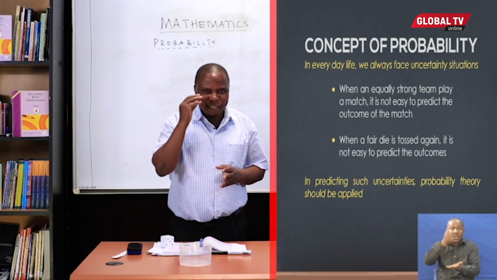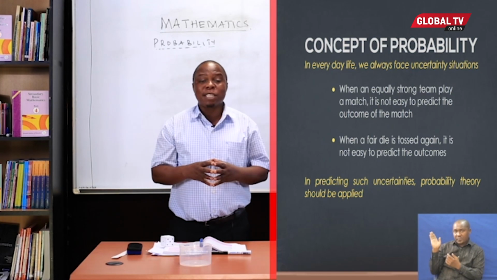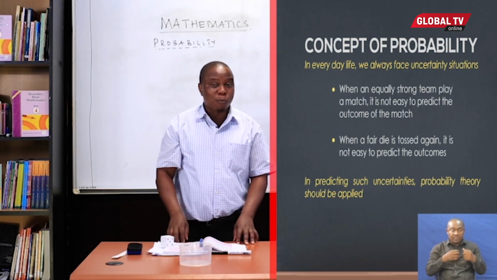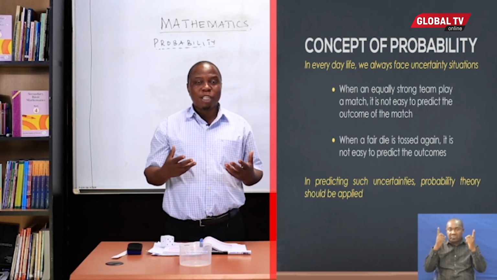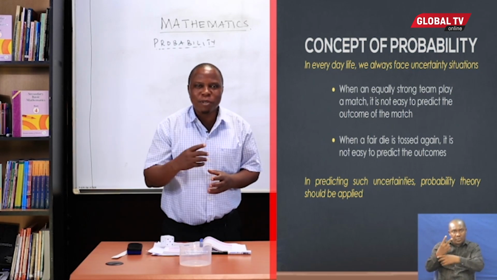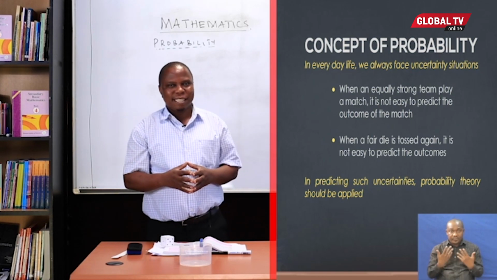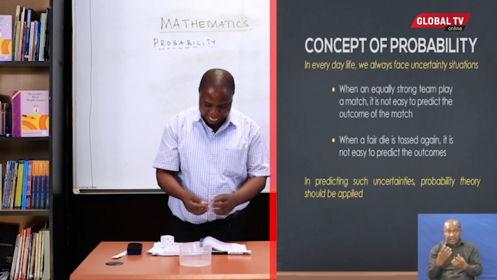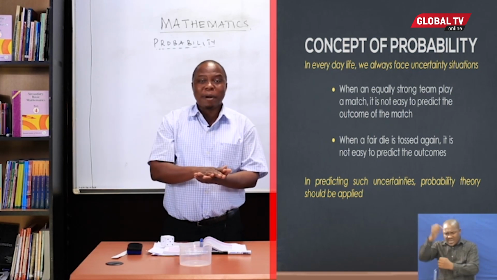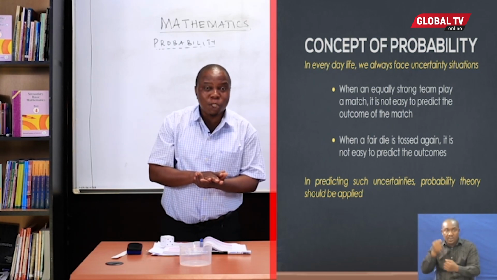To be together, consider, for example, when two equally strong teams meet, it is very difficult to predict which of the two teams will emerge the winner, or what will be the results of the game. Not only that, but if I take my coin here and I toss it, can you predict easily which of the two sides of the coin will show up?